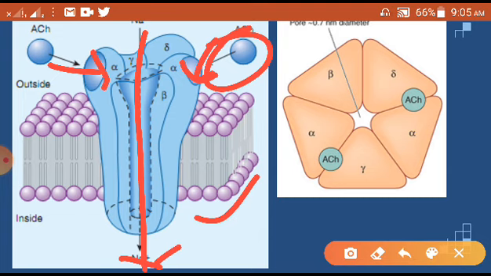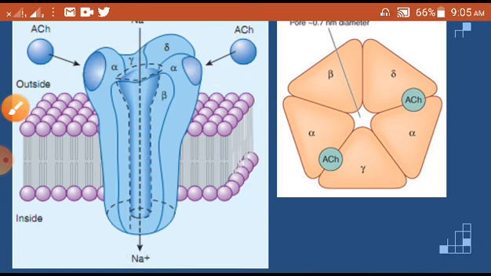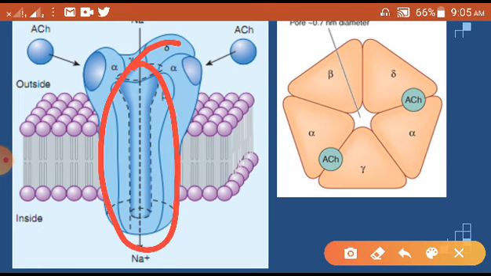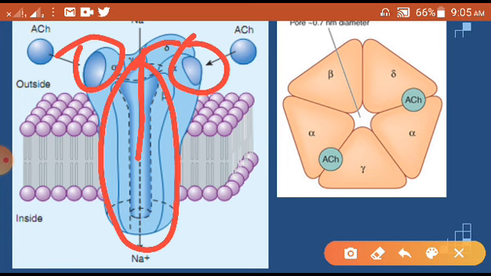Okay. So likewise, all this arrangement is there, and you can see this is a receptor which has an ion channel inside, right. These are where the drugs are binding, this is all the receptor part, and inside it functions like a channel.